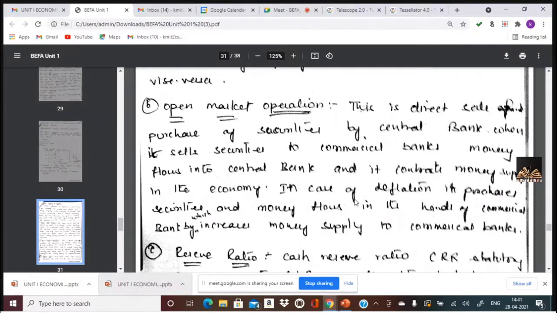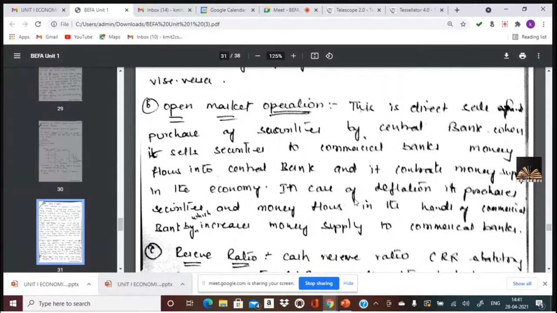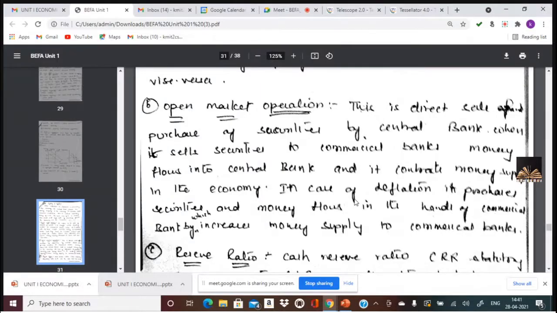So when the RBI thinks there is more money in the hands of the commercial banks, the RBI sells the securities so that securities would be going to commercial banks, money would be coming to RBI. Is it clear? The securities would be going to the commercial banks, money would be coming to RBI.